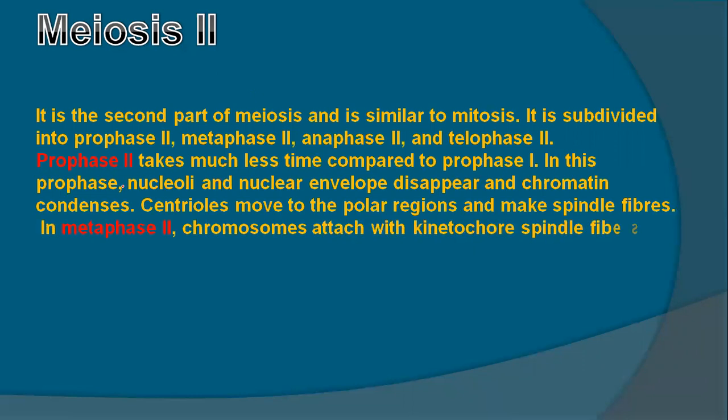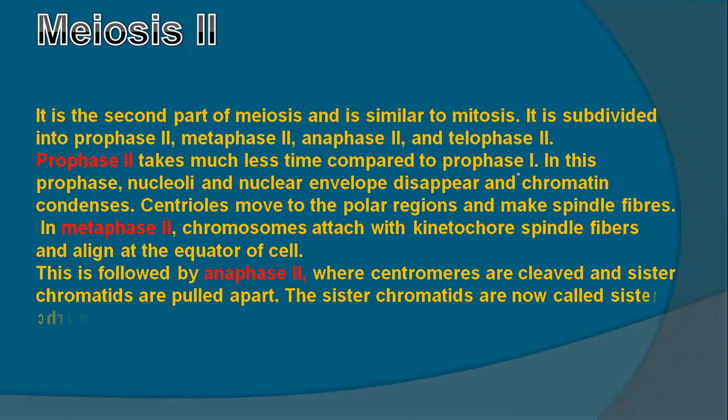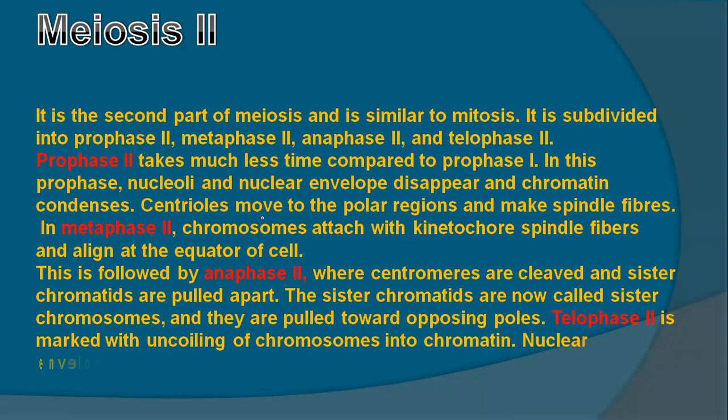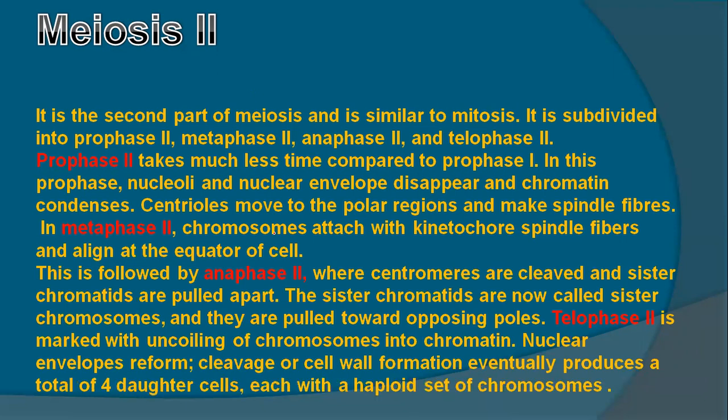In prophase 2, the same thing happens, it takes much less time as compared to prophase 1, and the nucleoli, nuclear membrane, chromatin material condenses, but all the things disappear. So centrioles move to both of the sides and make spindle fibers. In metaphase 2, chromosomes attach with the kinetochore spindle fibers and align at the equatorial plate.